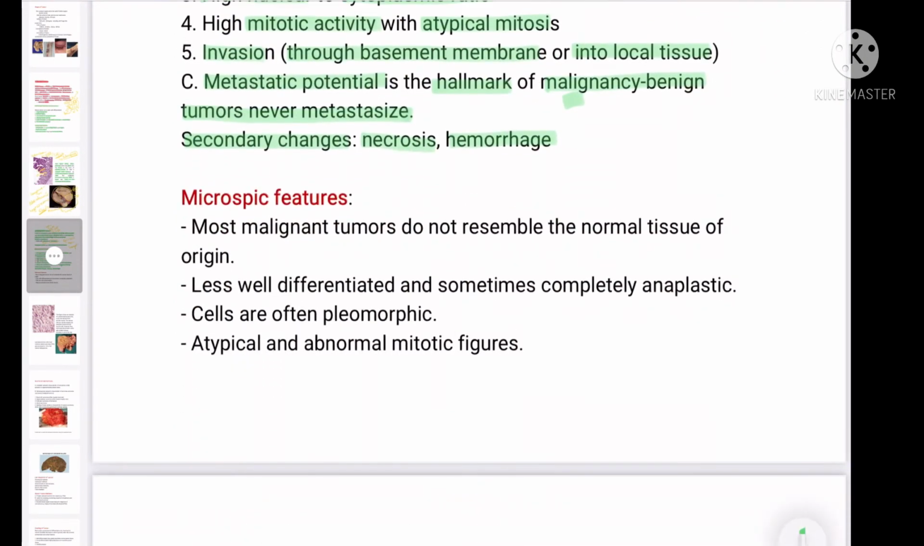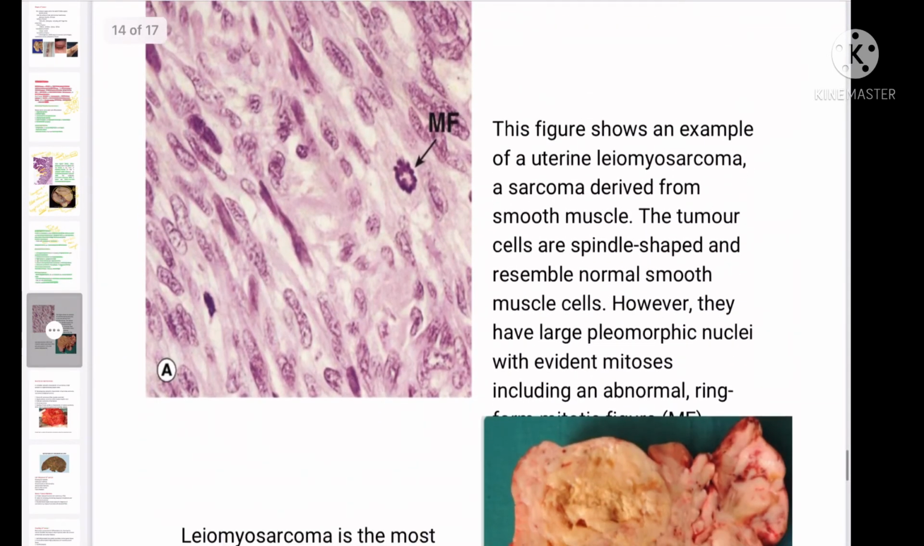What else can we see microscopically? Most malignant tumors do not resemble the normal tissue of origin, so there will be undifferentiation, less well differentiated, sometimes completely anaplastic, completely undifferentiated. Cells are often pleomorphic, with different sizes and shapes. There will be atypia of the nuclei and abnormal mitotic figures. What else? So here we can see